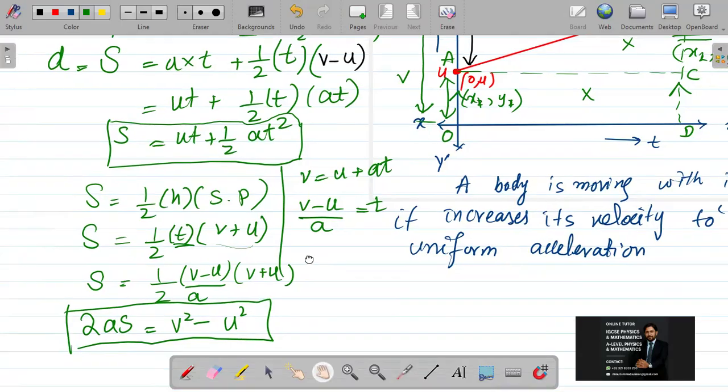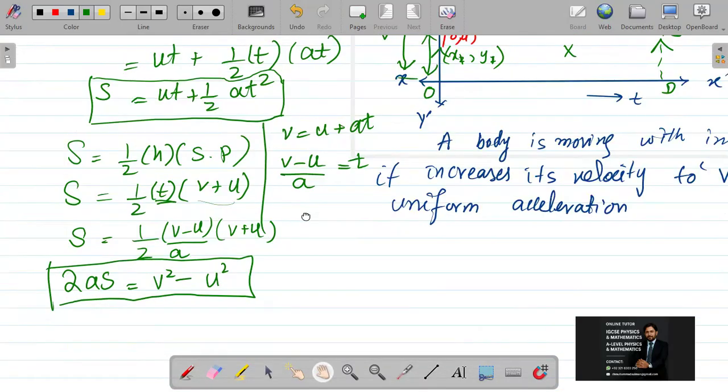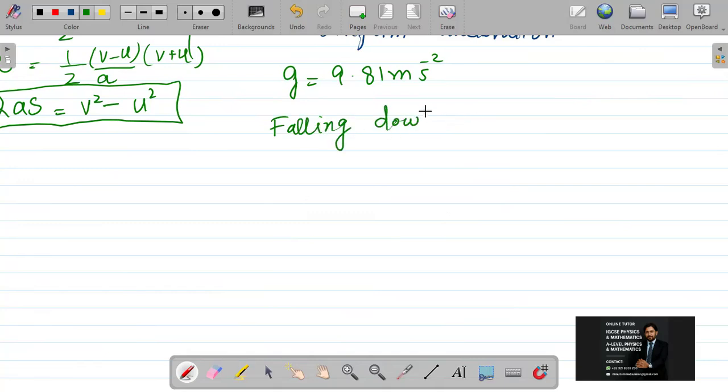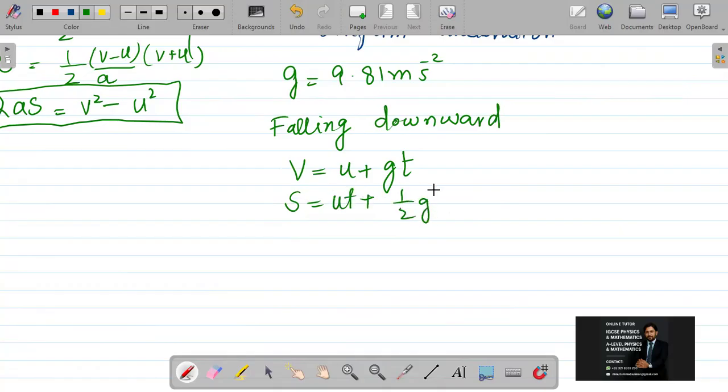If I take all of these three equations with respect to gravitational acceleration, like a ball falling freely downwards toward Earth with free fall acceleration of 9.81 meter per second square, then I just replace my acceleration with G: V is equal to U plus GT, S is equal to UT plus half GT square, and 2GS is equal to V square minus U square.